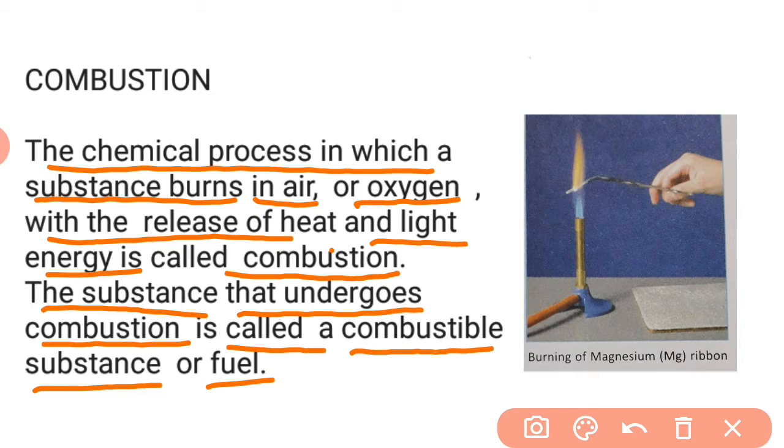Here magnesium ribbon burns. So magnesium ribbon is the combustible substance. During burning, magnesium ribbon releases light and heat energy. So this process is a combustion.